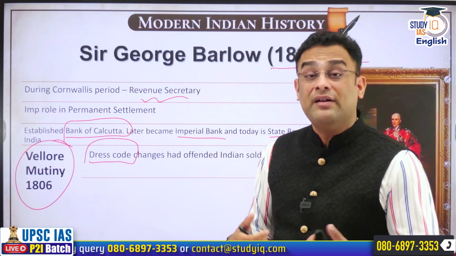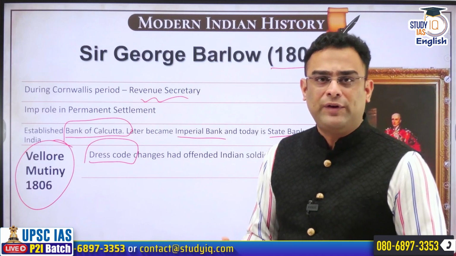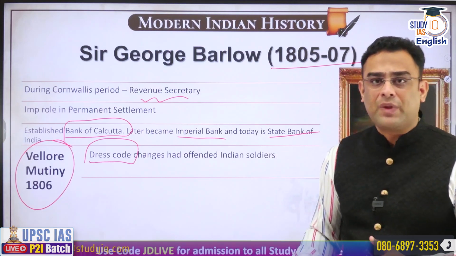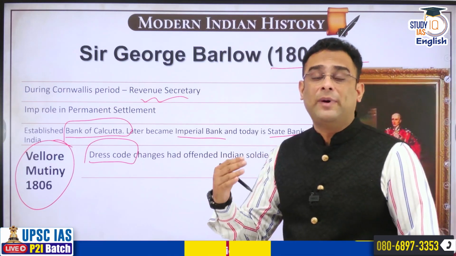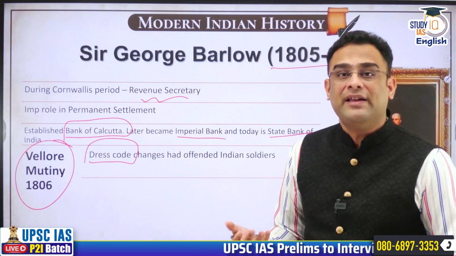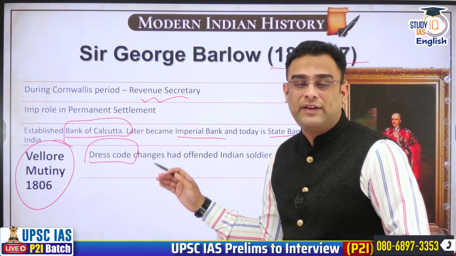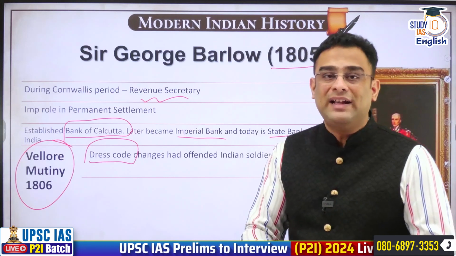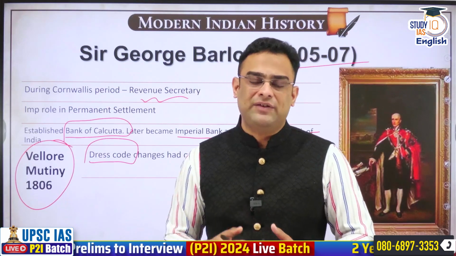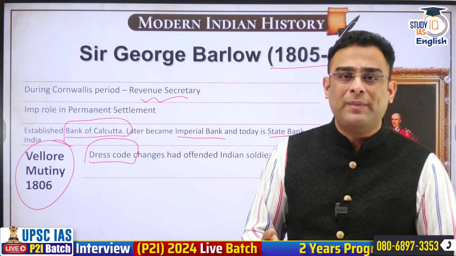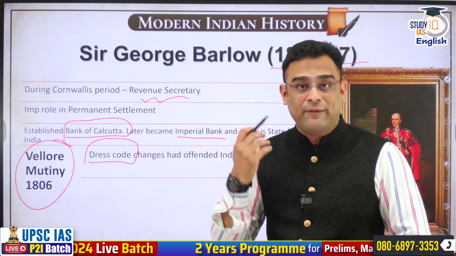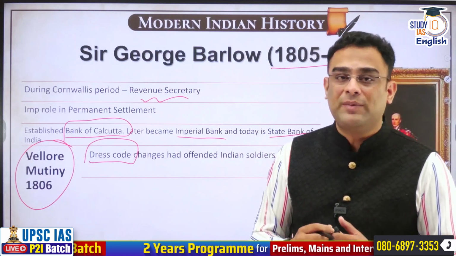Now, when East India Company earlier used to employ Indian troops, there was a lot of freedom to have traditional kind of markers and dresses while serving with the company as well. But now that the company was much more strongly present in India, they wanted to have more military bearing in their soldiers. And for that reason, a new dress code was brought about, which prohibited Indian soldiers from bearing marks that they traditionally had based on customs and religion. Like for instance, Hindus were forbidden from having tilak and such other marks, whereas Muslim soldiers were told that they could not have beards. They had to shave their beards and also trim their mustaches.